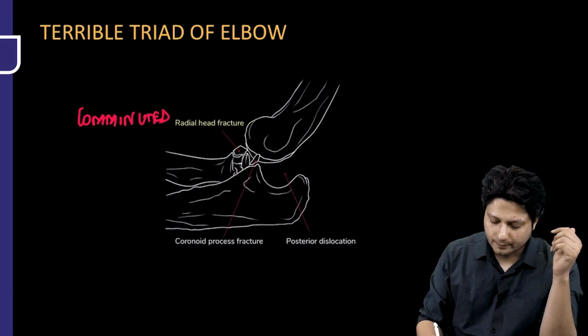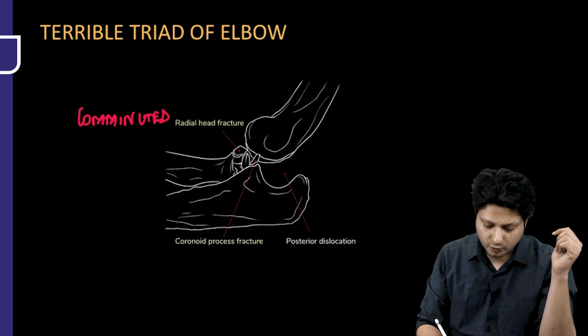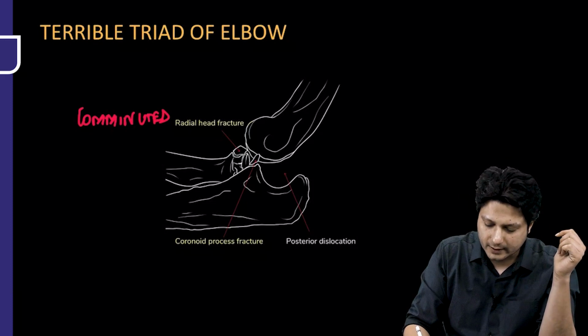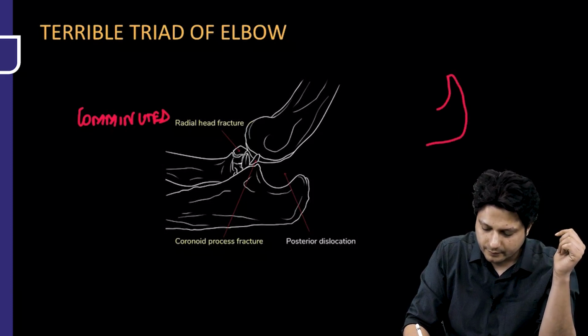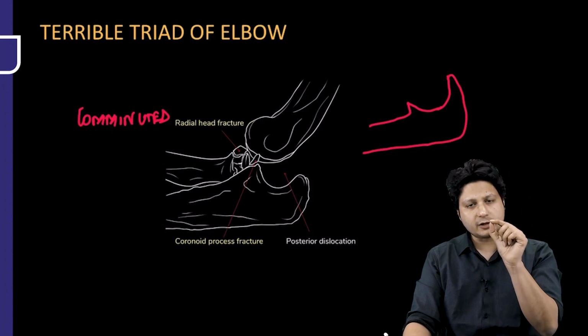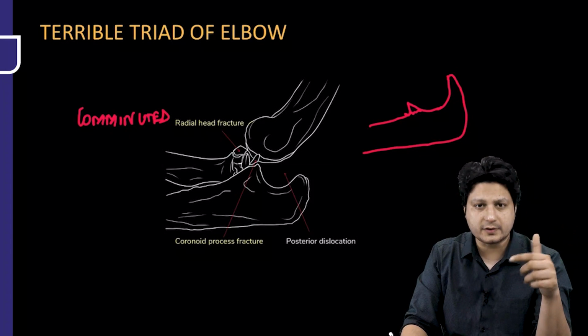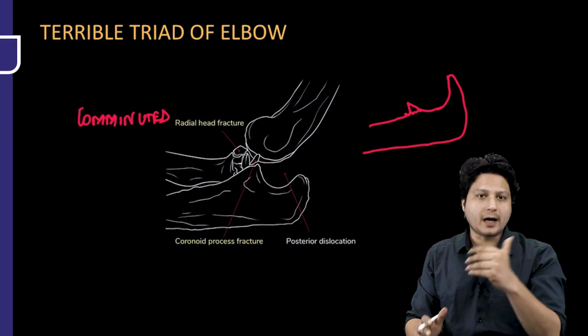Alright. Point number two is the fracture of the coronoid process of the ulna. What is the coronoid process? If you try to understand that this is the olecranon process, and here the anterior beak distal to the olecranon is the coronoid process. So, if there is a fracture of the coronoid process, it will render the elbow joint unstable.